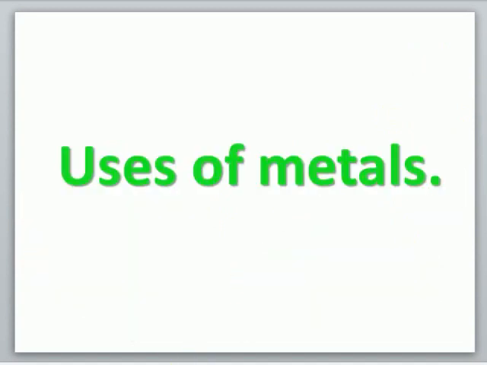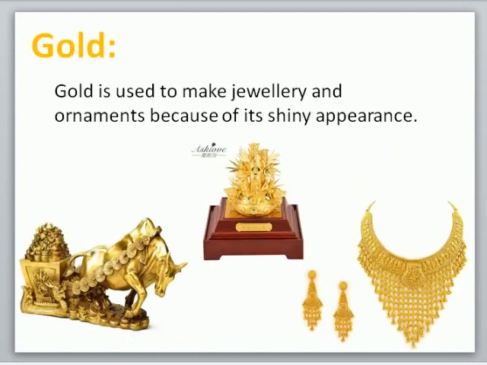Now let's see what are the uses of metals. The first metal is gold. Gold is used to make jewelry and ornaments because of its shiny appearance. These are jewelry and ornaments, and gold is used to make these jewelries and ornaments. So why is gold used to make jewelries? The reason is it has a shiny appearance.